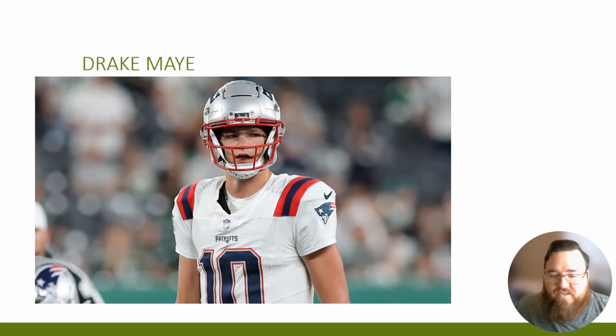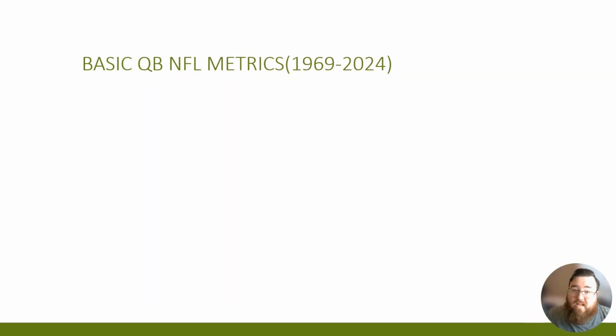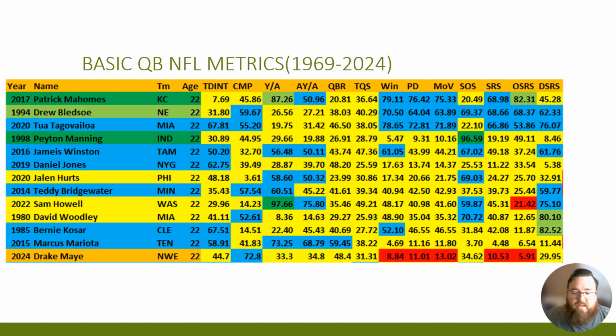So Drake Maye, of course, is another quarterback taken early on, and the data really liked him. He was somebody who, based on his basic NFL metrics, did not do so hot, kind of like Caleb Williams. He was probably on the worst offensive team compared to all the other players in the sample, based on his TQS, which is total quarterback score. His completion percentage was good. He has 72.8 out of 100 in terms of completion percentage.